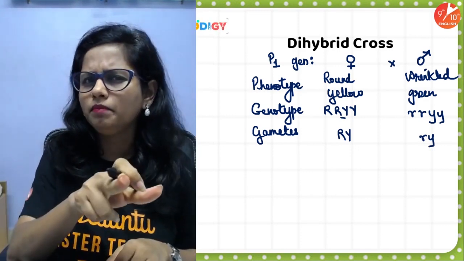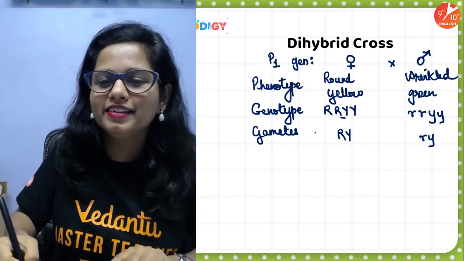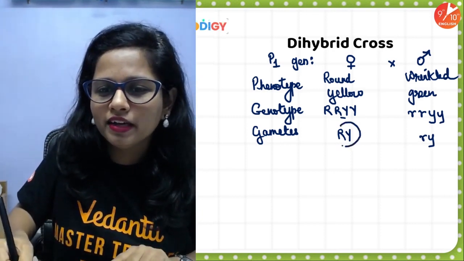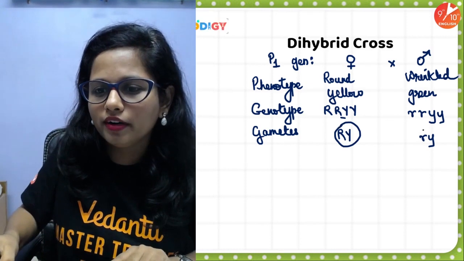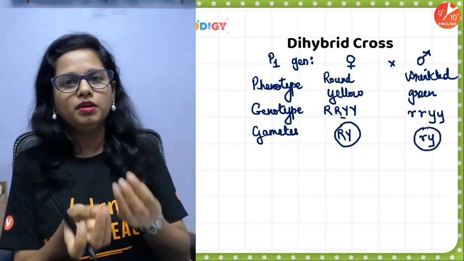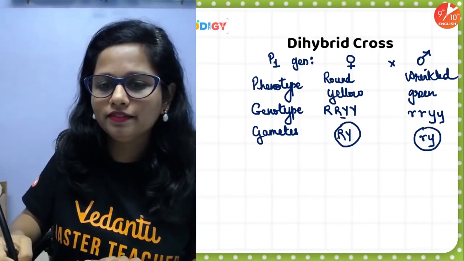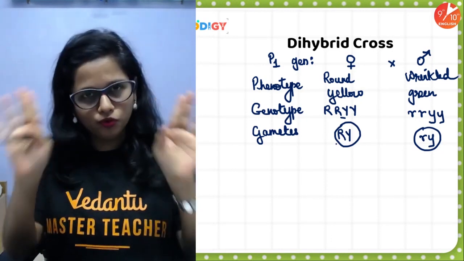Now you will say, ma'am, you are forgetting one thing. What? To encircle the gametes. Yes, my kids, it's very important to encircle the gametes. Now, people, when we encircle the gametes, we obtain two different gametes for two different plants.